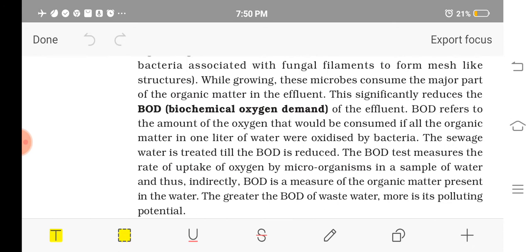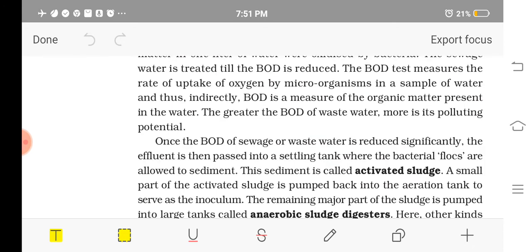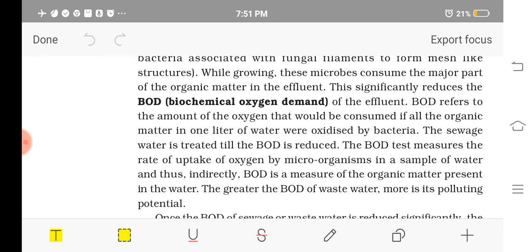Is it clear? So high BOD means that particular water contains more organic matter, and if more organic matter is there, the microorganisms have to use more oxygen to consume that organic matter, isn't it? So more BOD means the water is polluted more with organic matter. So flocks use the organic content in the water, and they reduce the BOD.